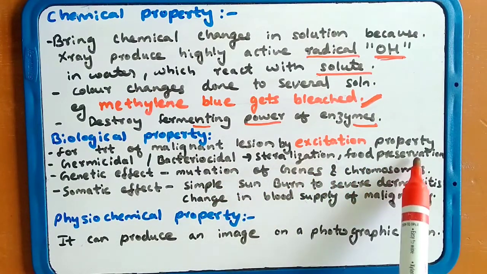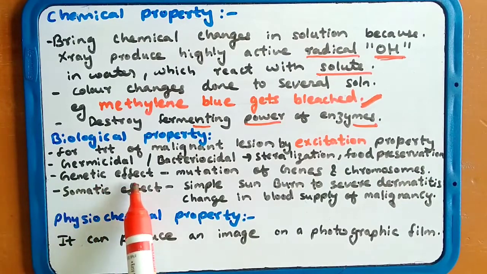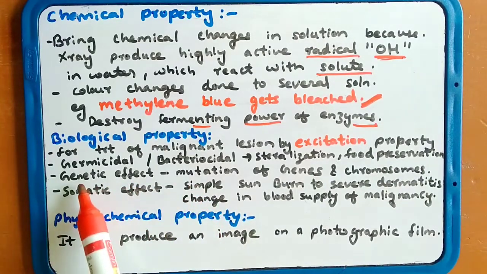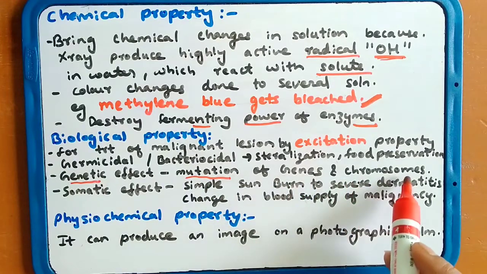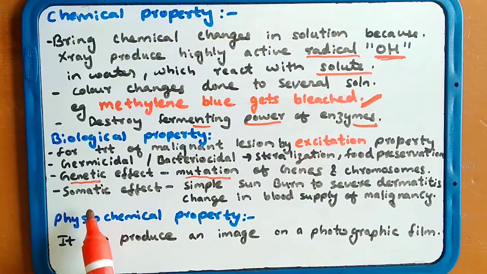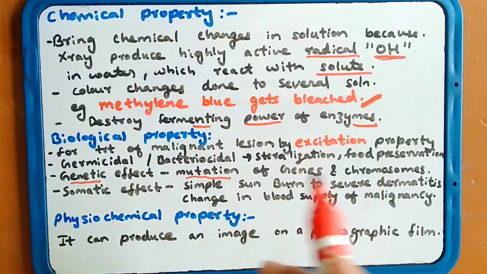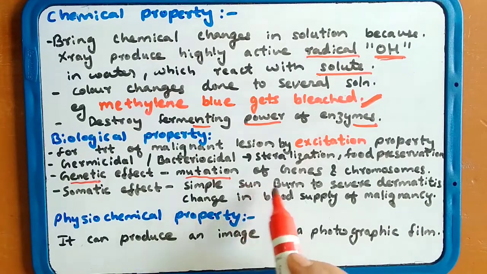Genetic effect. When X-rays act on the genetic material, mutation of genes as well as chromosomes occurs. If a patient is exposed to radiation many times, the mutation of genes and chromosomes will occur, and this will cause dystrophy in the body or an underdeveloped body. Somatic defects.